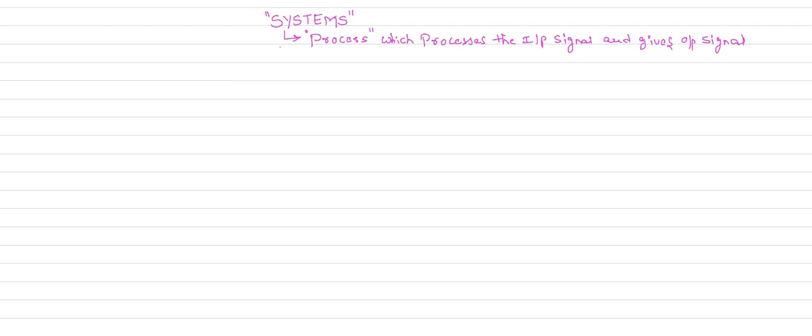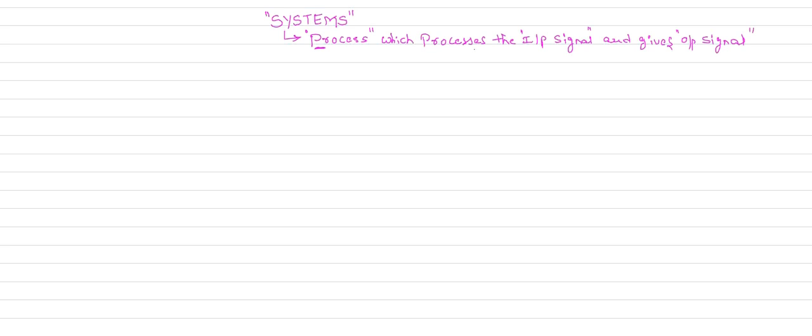Up to the last class we completed the entire concepts related with the signals. What is a signal and what are the classifications of signals? What are the elementary signals we have and what are the different operations we performed on the signals? In this class we have to discuss the concepts related with the systems. For that you should know the definition of system first. A system is nothing but a process which processes your input signal and produces an output signal.